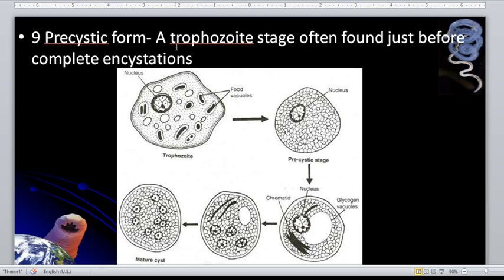Pre-cystic form, that is the form. Okay, so a trophozoite stage often found just before complete encystation. So trophozoite becoming a cyst, we have there the pre-cyst before the cyst stage. Okay, so that is before the cyst stage.